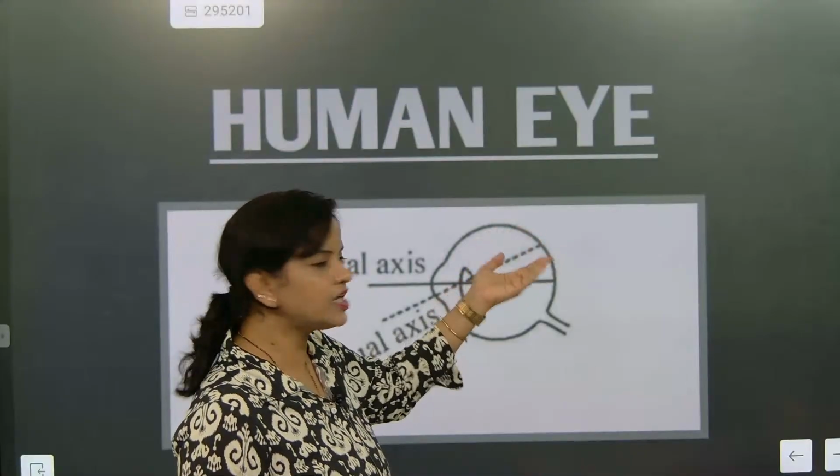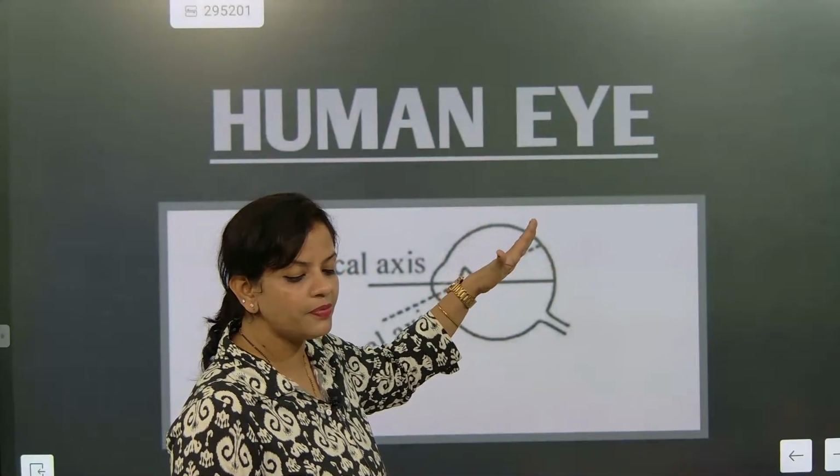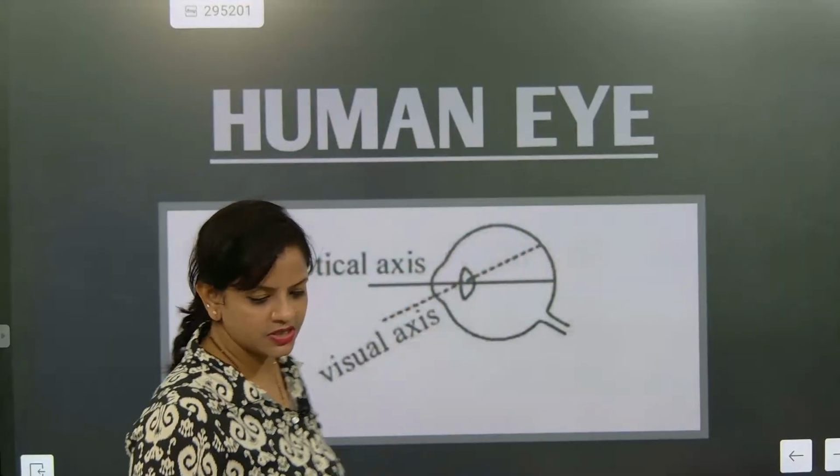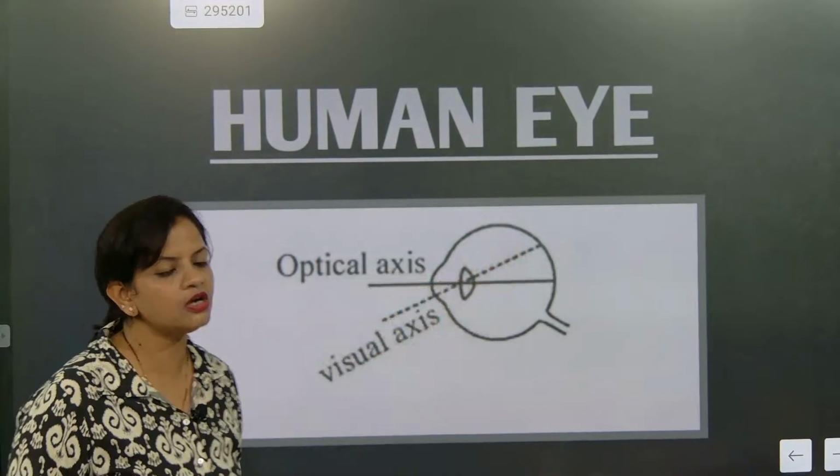Understood? The fovea is present on this side, so the cone amount will be more there. So there will be more color, but it is not the sharpest. But here it is sharpest. So this part will be sharpest, but this part is not sharpest.